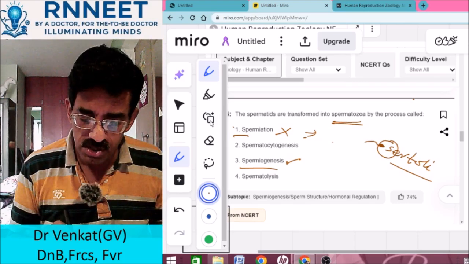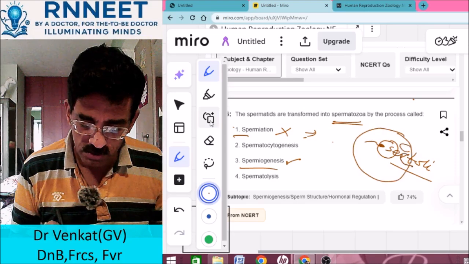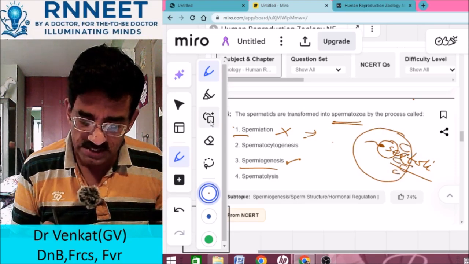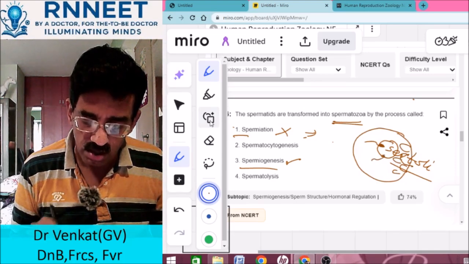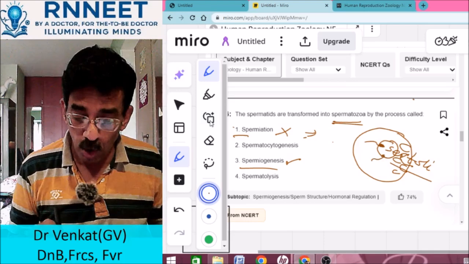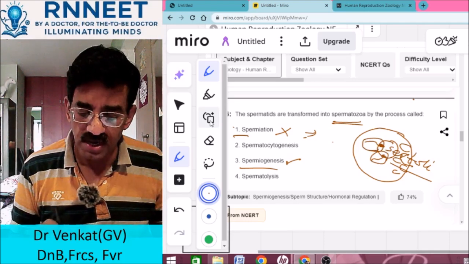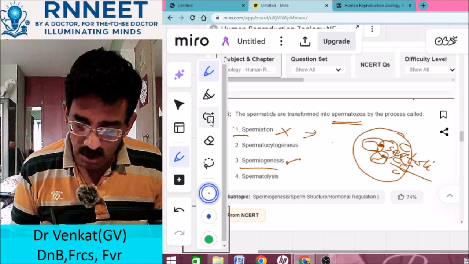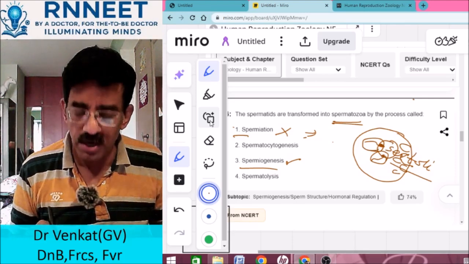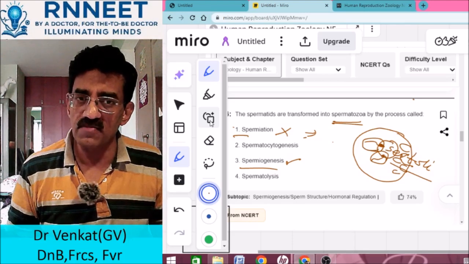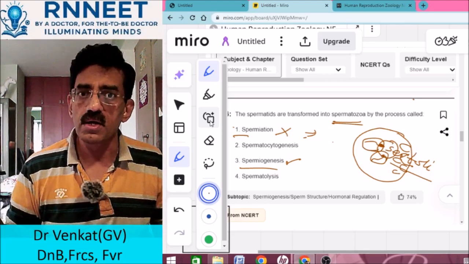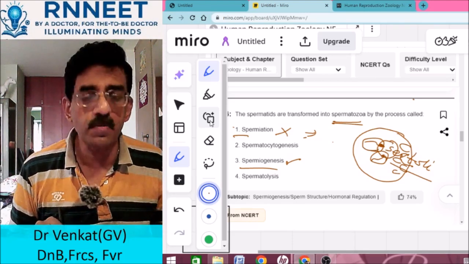Inside the whole lobule, there are different spermatogonia and Sertoli cells, and then you have the spermatozoa which are buried in the Sertoli cells. The process of release of these sperms into the lobule and then into the vasa efferentia and into the semen is called spermiation.